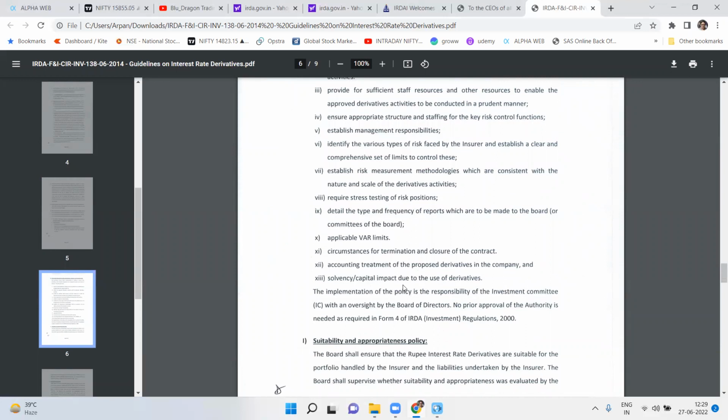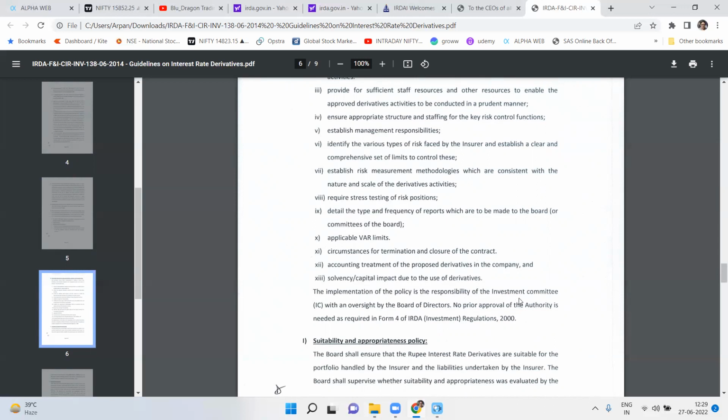Obviously, because there is a risk, the solvency capital, because solvency capital is a risk-based capital, right? Mostly it is risk-based, although in India it is factor-based right now. So when you are holding derivatives, there will be an impact on capital. I kind of alluded to that point, though I have not specifically mentioned it.